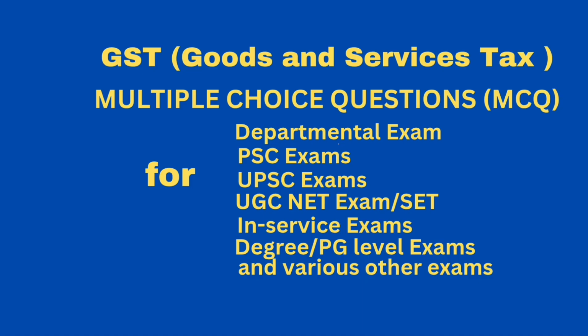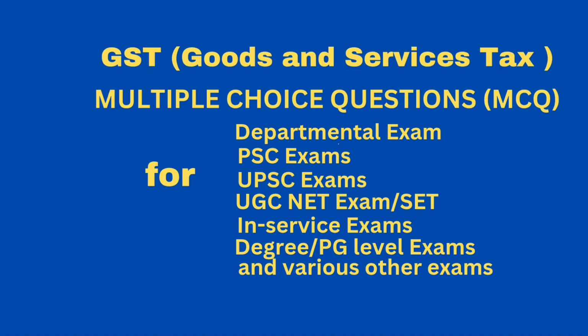Question, which of the following supplies of goods made by the agriculturist is subject to reverse charge? Option A, cashew nuts, not shelled or peeled. Option B, bidi wrapper leaves, tendu. Option C, tobacco leaves. Option D, all of the above. Correct answer, option D, all of the above.